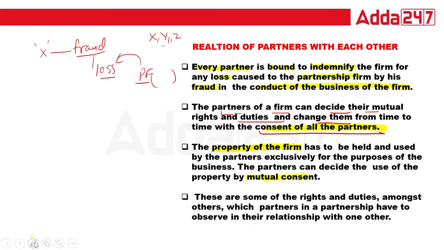The property should be used for the business of the partnership firm. That is important. There are some rights and duties which partners in a partnership have to observe in their relationship with each other. So this is the relations of partners with each other.